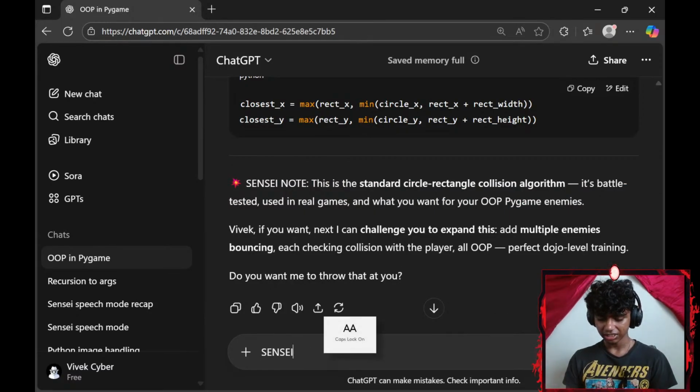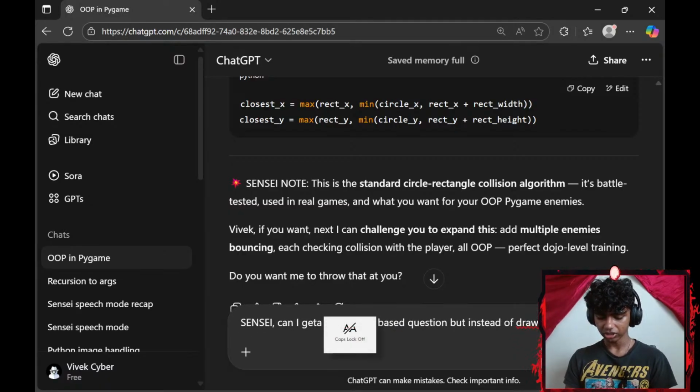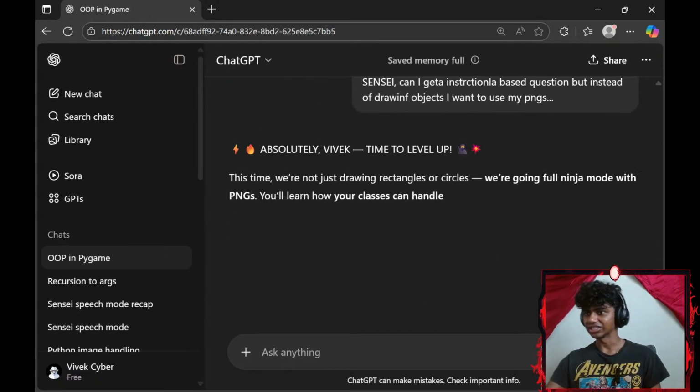Let me say, Sensei, can I get an instructional based question, but instead of drawing objects, I want to use my PNGs. Because guys, I did make a few PNGs.